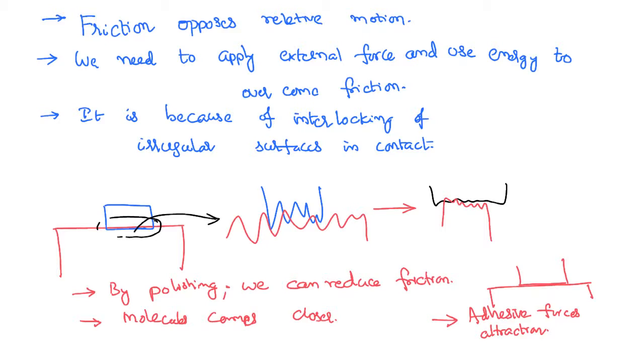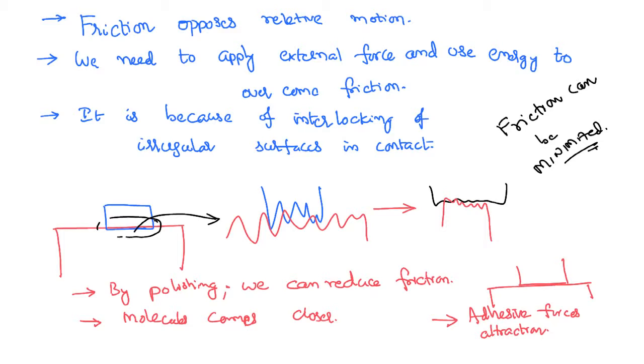Therefore friction can only be minimized, but it cannot be reduced to zero. It is against nature that friction becomes zero.